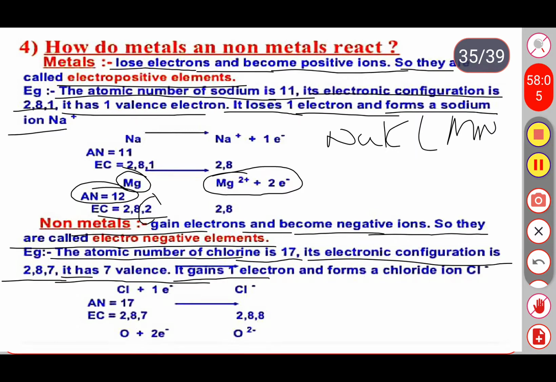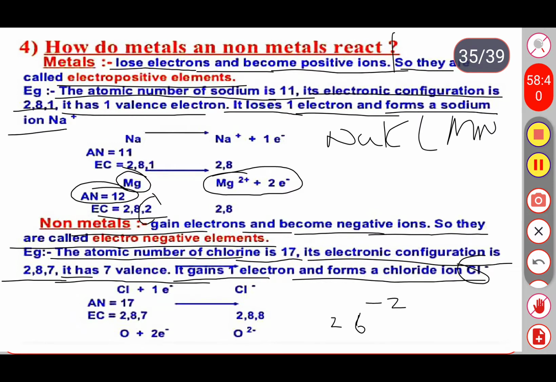And oxygen, the atomic number of oxygen is 8. When we are representing the electronic configuration, the atomic number of oxygen is 8 and its electronic configuration is 2, 6. In the outermost shell we need 2 more electrons to get an octet, which means stable. So oxygen is also divalent.